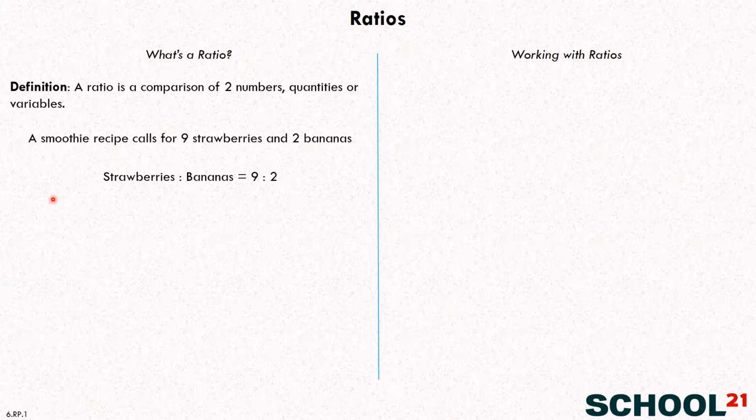Okay. And then the way we talk about it, this is what we say. The ratio of strawberries to bananas is 9 to 2. That's how we read this math statement here. Does that make sense? Yeah.